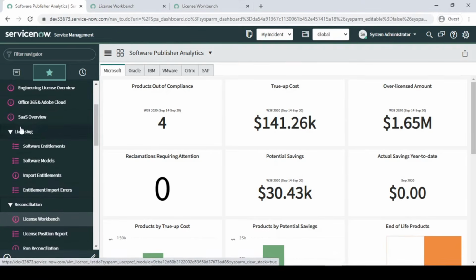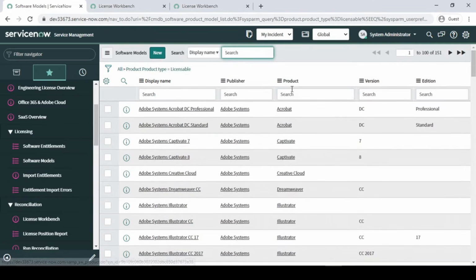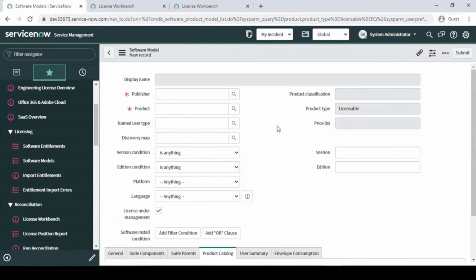Fine. So here in licensing, we know that in the last video we talked about software entitlement, which is nothing but a license. Here we can make our license. Software model, guys: what kind of software model are we going to maintain and create over here? You just create it, meaning who is the publisher.